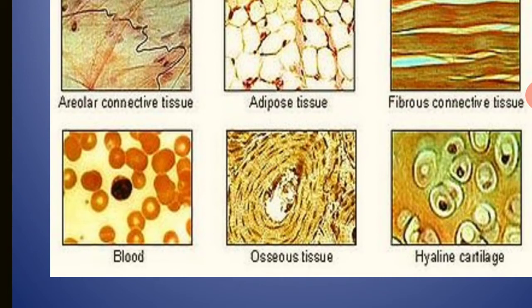It is the picture of the hyaline cartilage, and in blood, a yellow colored lymph is there. A yellow colored structure, that is the matrix or plasma, and RBC and WBC are found here.